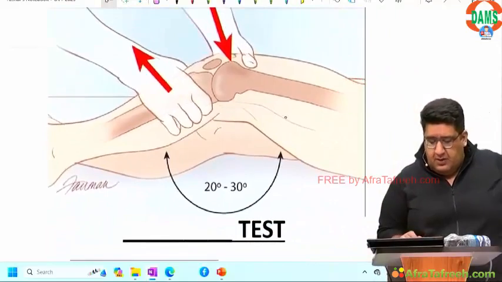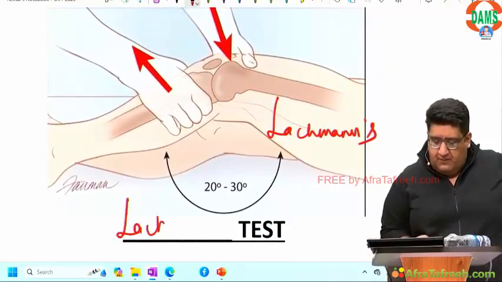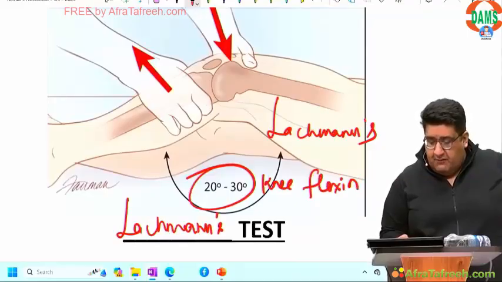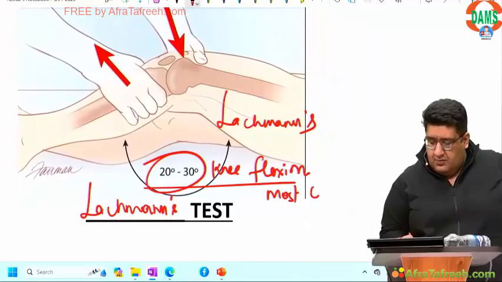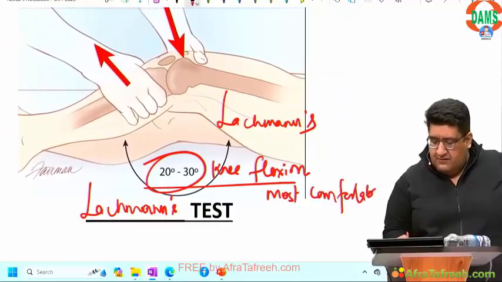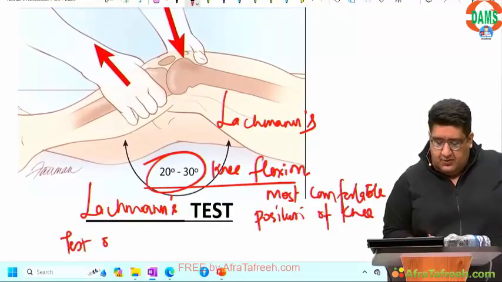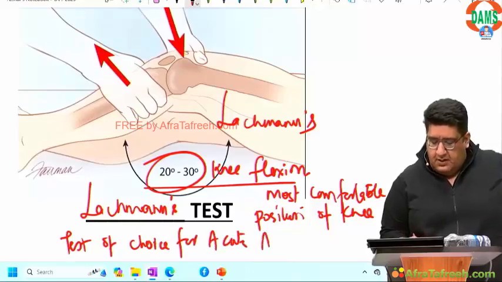So for acute tear, what we perform is called Lachman's test, because it is performed in 20 to 30 degrees of knee flexion, which is considered to be the most comfortable position of the knee. So this is the test of choice for acute ACL tear.